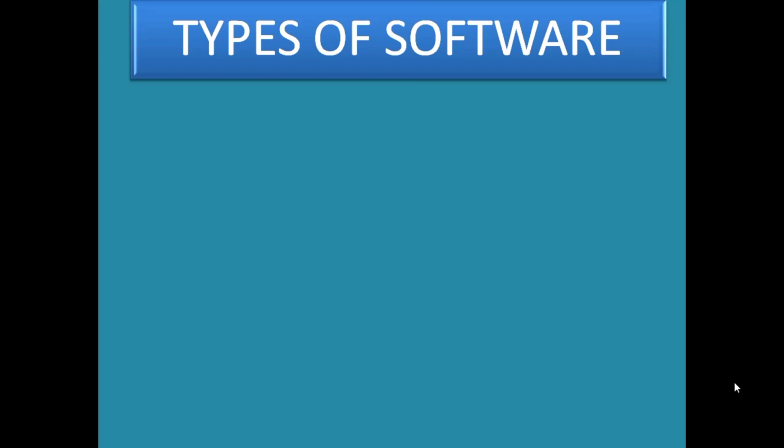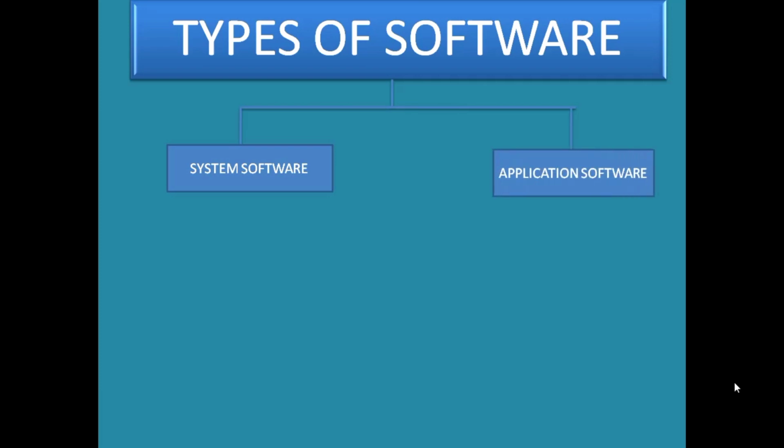Okay, so there are mainly two types of software, and they are system software and application software. So what is system software? The software which is responsible for running the system, meaning the computer, is said to be system software.